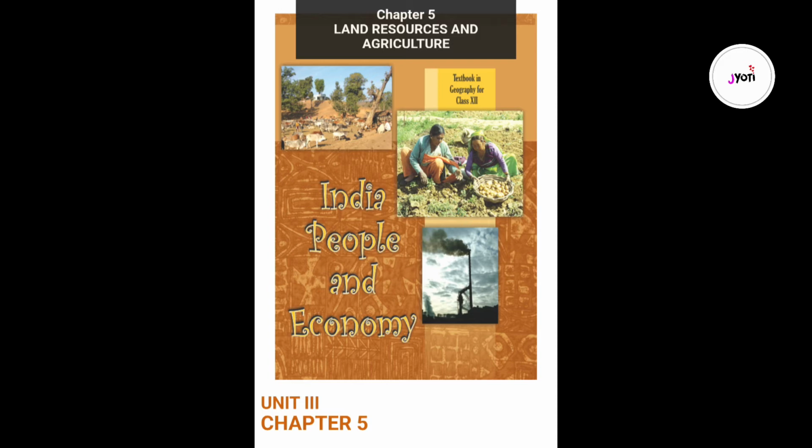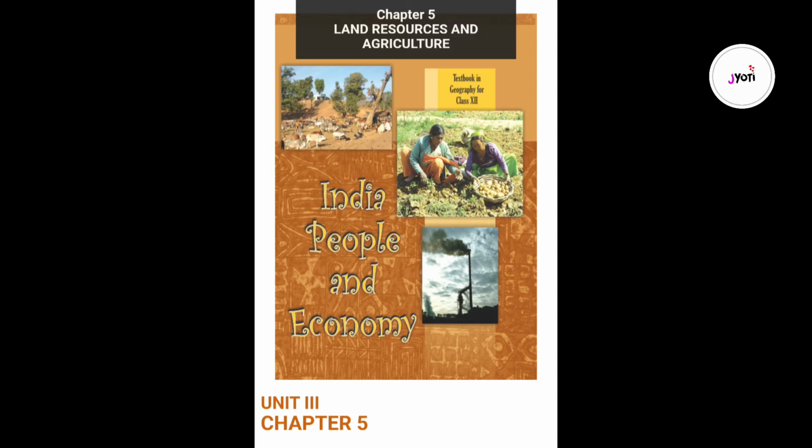Cropping seasons in India. There are three distinct crop seasons in the northern and interior parts of the country, namely Kharif, Rabi and Zaid. The Kharif season largely coincides with the southwest monsoon, under which the cultivation of tropical crops, such as rice, cotton, jute, jowar, bajra and tur is possible.